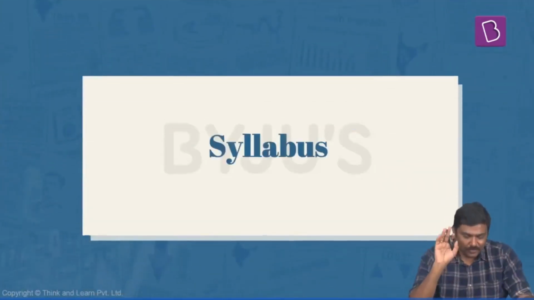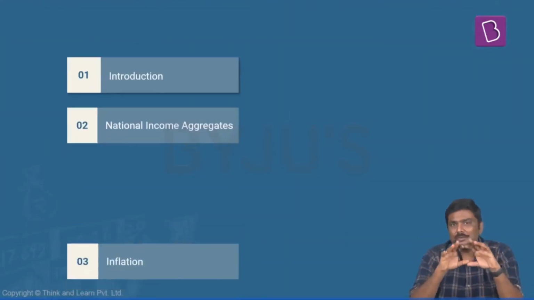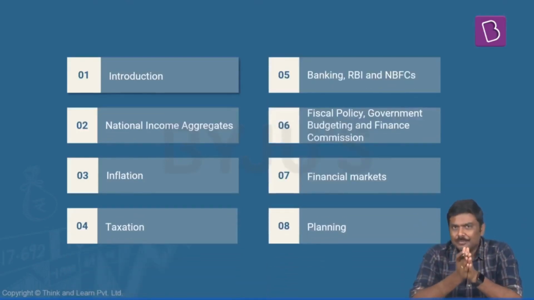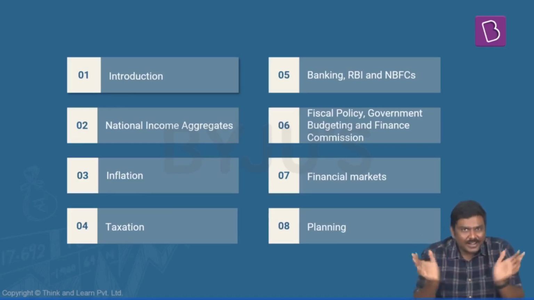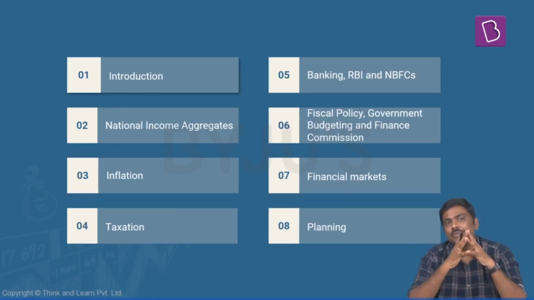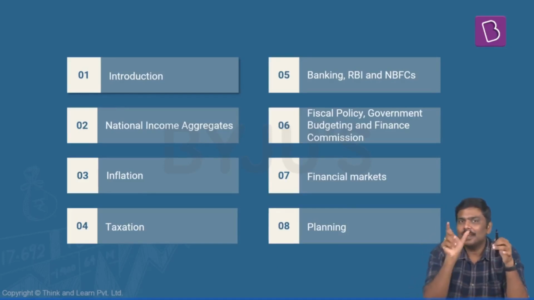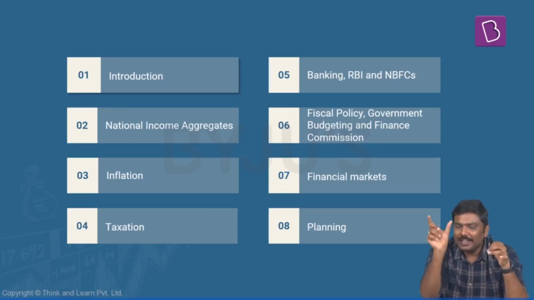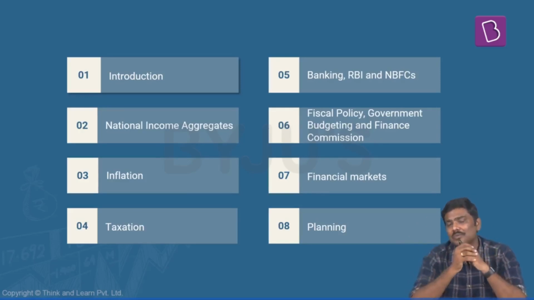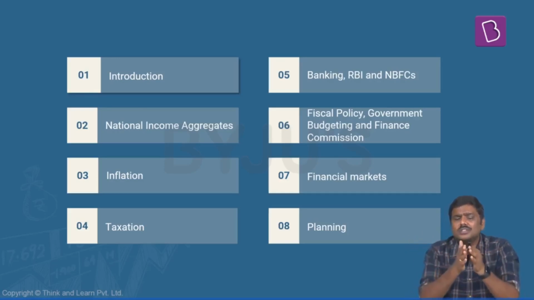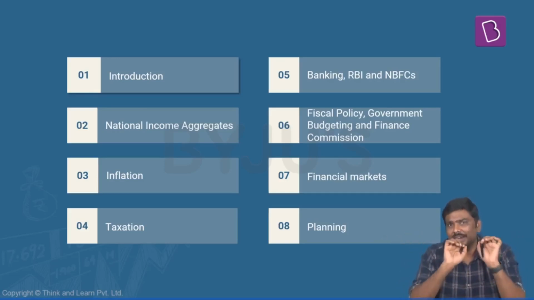Now, what you must study for the UPSC exam under the concept of Indian economy. Strictly speaking, for prelims, no defined syllabus has been provided by UPSC. And in the mains, yes, syllabus has been provided. But if you see the syllabus, there is only one word in each of these chapters. In a chapter, he'll simply say investment models, but he will not tell you what you're supposed to read under investment models. He will use a term such as subsidies, but under subsidies, what are all the concepts that you're supposed to read?